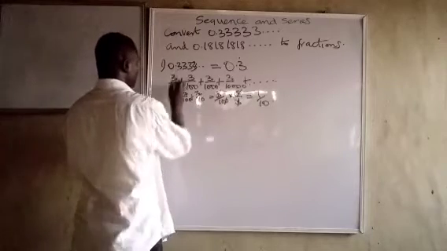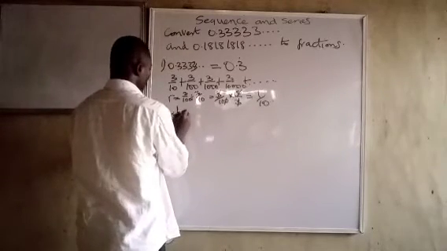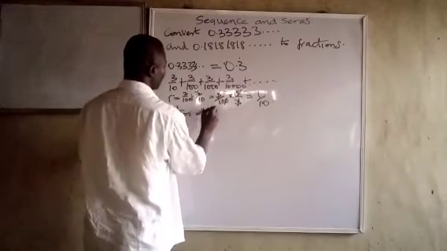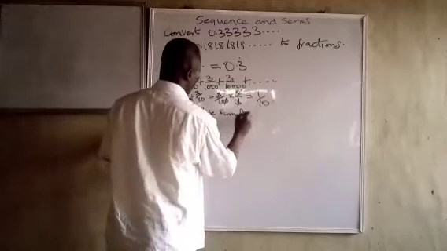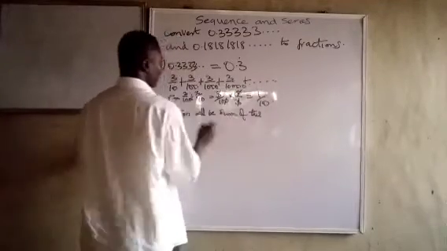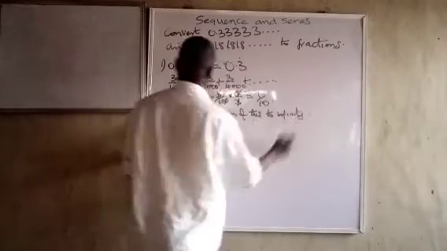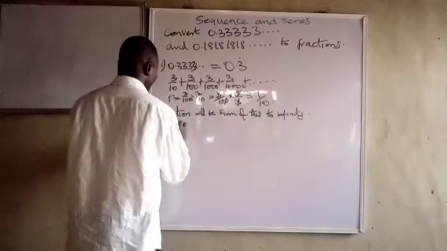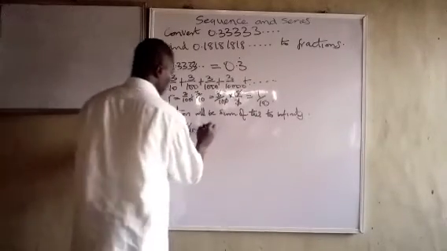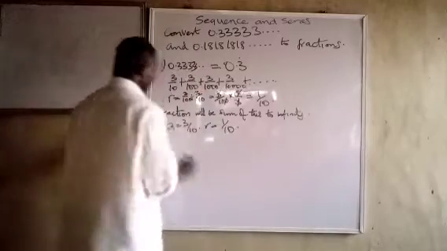we can now say our fraction will be the sum of this to infinity. What's our first term? A is 3 over 10. r equals 1 over 10.